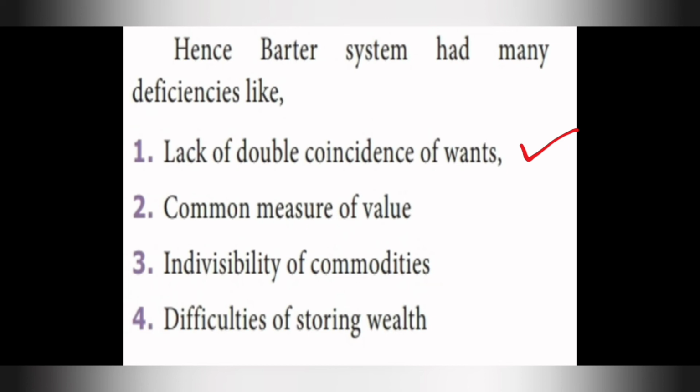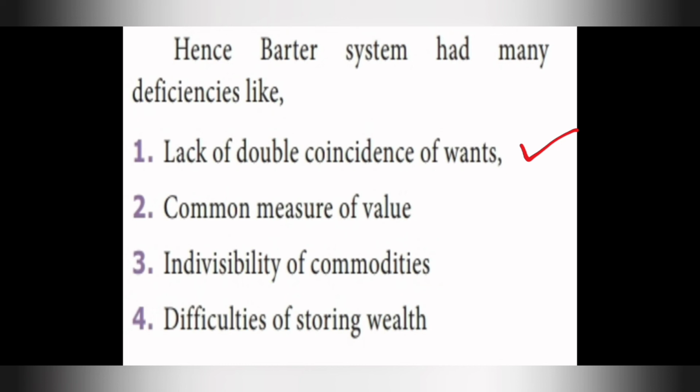You can't ask your friend for sugar because he doesn't have sugar, only rice. So both sides won't coincide. What you want, the other person will not have. What you have, the other person will not want. This is lack of double coincidence of wants.